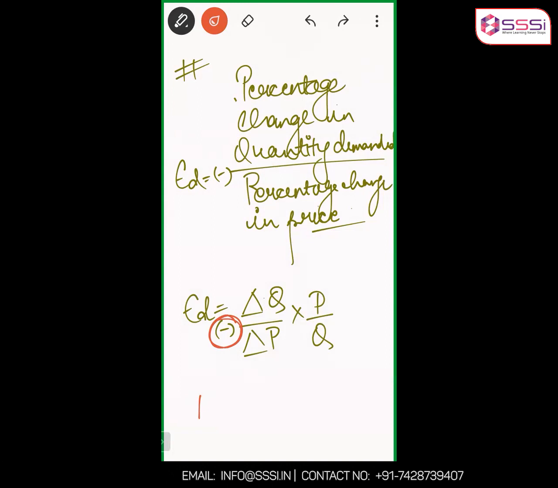These are the two methods, and within these two methods, there will be 10 types of questions. I've divided the types of questions within this domain as 10 types; they can't ask beyond 10 types. For example, case one, where change in percentage of both are given. Second case is where the new price, old price, new quantity, old quantity is given.